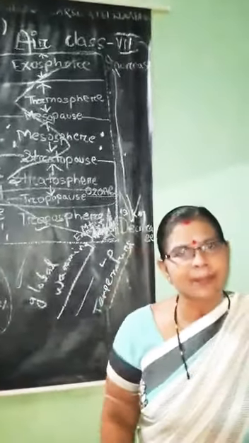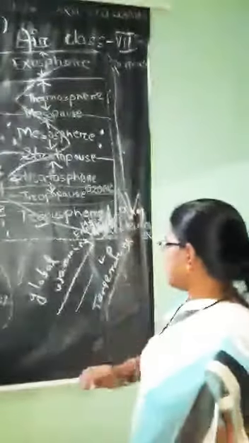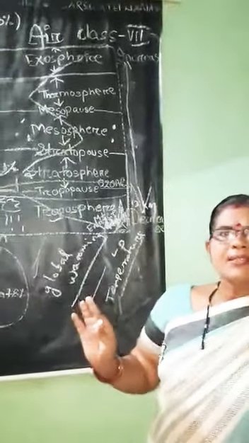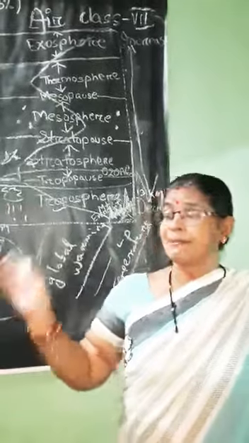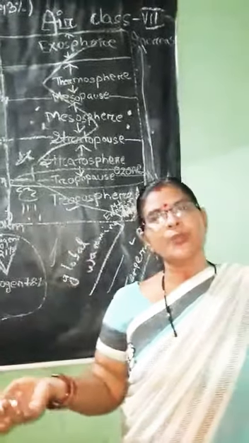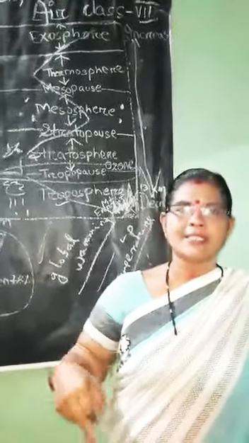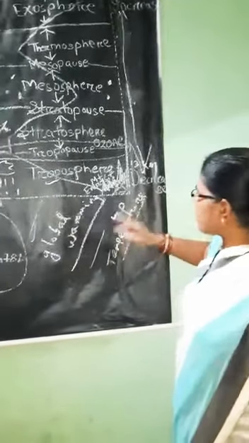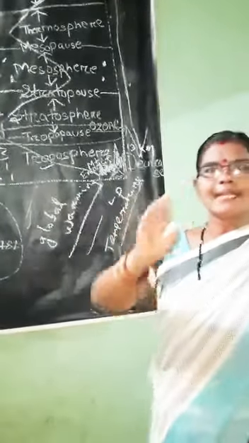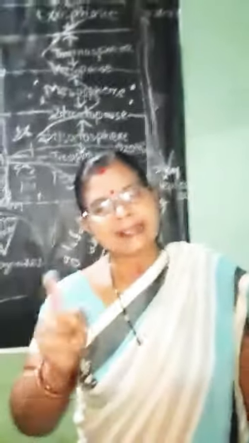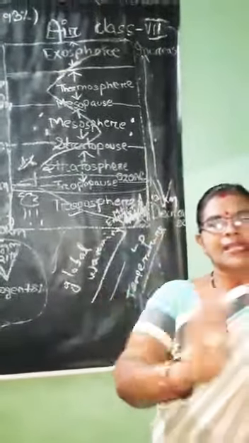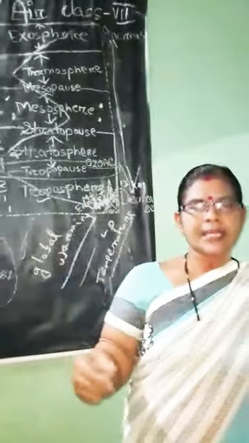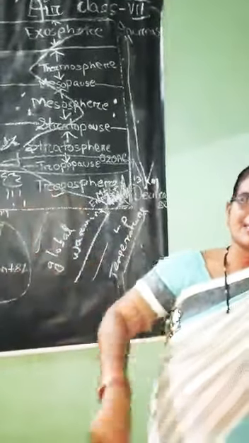If temperature is high, pressure is low. If temperature is low, pressure is high. What kind of relationship exists between temperature and pressure? Indirect or inverse. If one is higher, the other is lower.